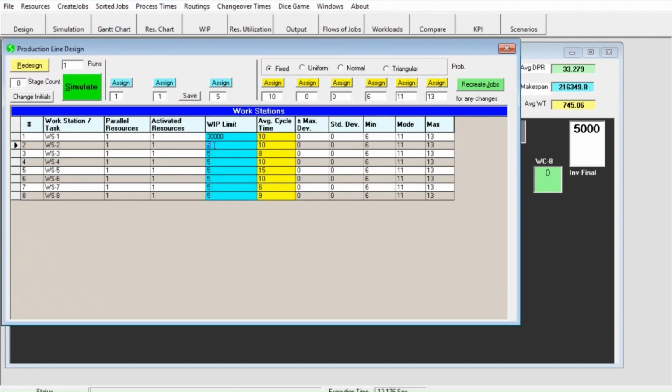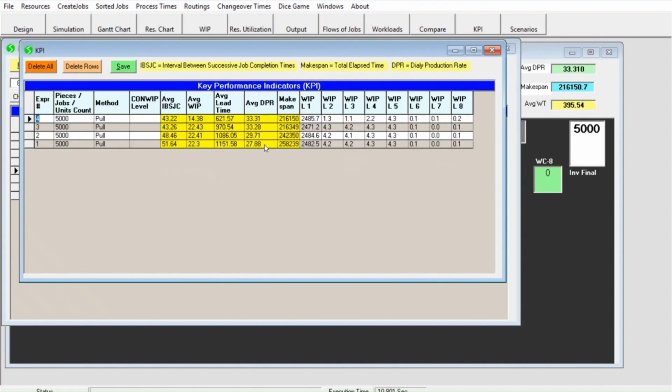Let us reduce inventory levels at all workstations except the bottleneck and simulate production again. The average work in process has come down from 22.43 to 14.38 as shown in column 6 without any reduction in daily production rate.